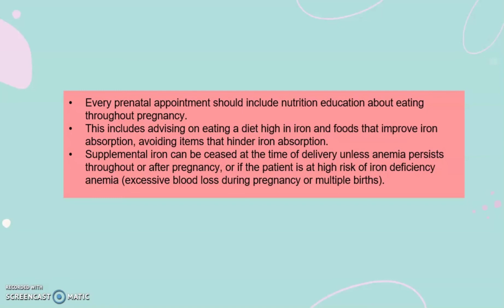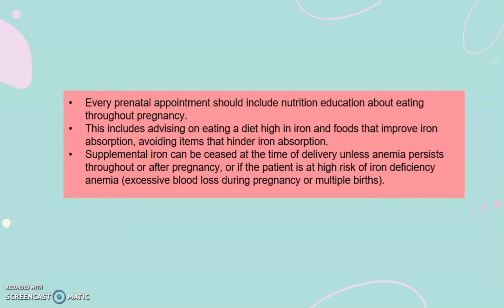So for conclusion, every prenatal appointment should include nutrition education about eating throughout the pregnancy. These include advising on eating a diet high in iron and food that improves iron absorption, and avoiding items or food that can hinder iron absorption.